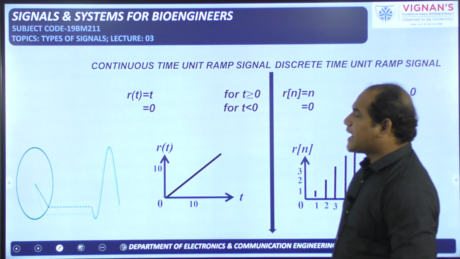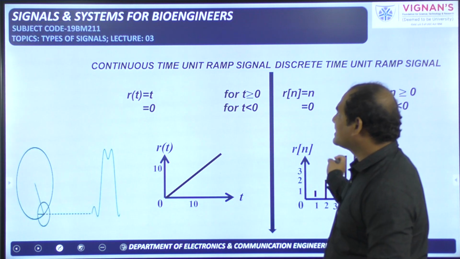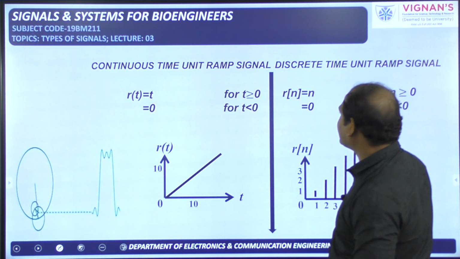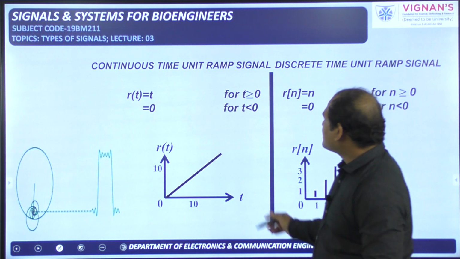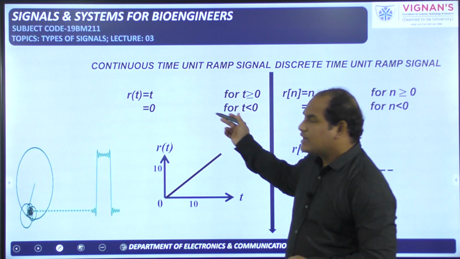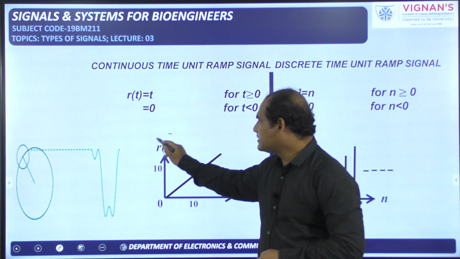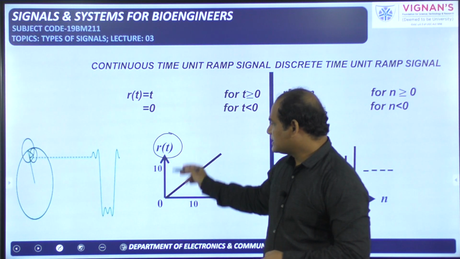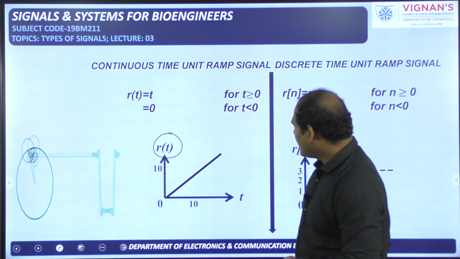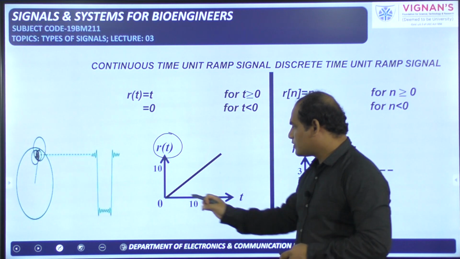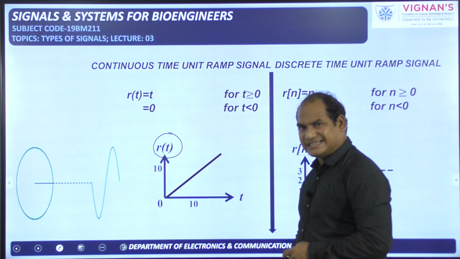Now the ramp signal in both domains we are seeing, continuous time domain and discrete time domain. This is the mathematical representation for the ramp signal. Ramp means there is a slope. On the dependent variable, that is on the y-axis, we have to take r of t, and because it is a continuous time domain, on the x-axis we have to represent t.